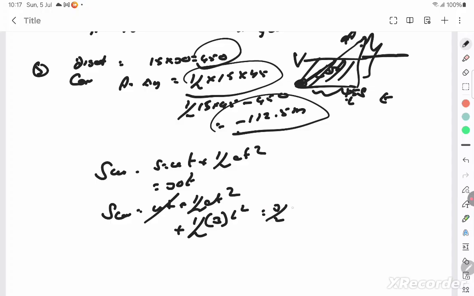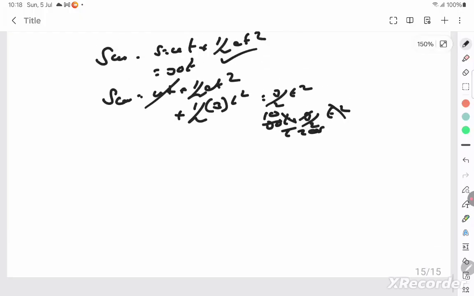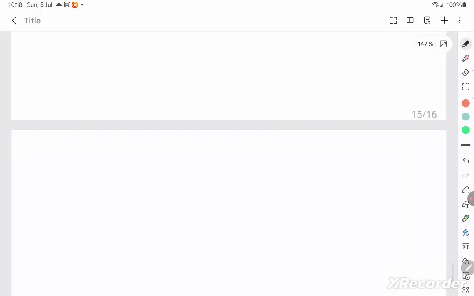So distance traveled by the car, S is equal to 3 by 2 t square, and distance traveled by the scooter is 30t. And these two distances have to be equal for it to be overtaking. So 30t is equal to 3 by 2 t square, and t gets cancelled, and t becomes 20 seconds, and that's the answer for this question. So let's go to the next question.